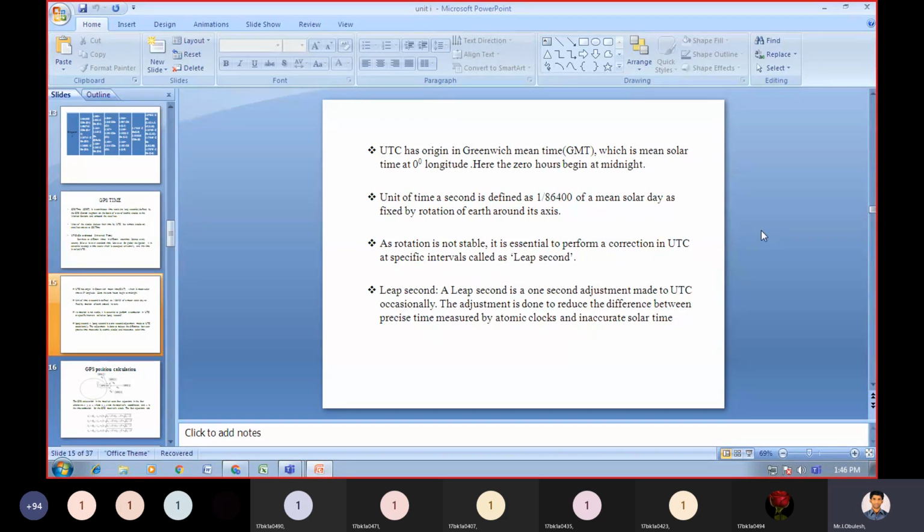The unit of time, a second, is defined as 1/86,400 of a mean solar day, as fixed by the rotation of Earth around its axis.